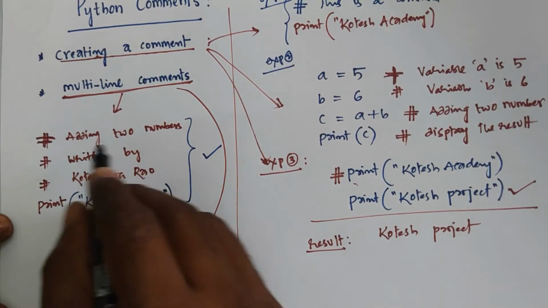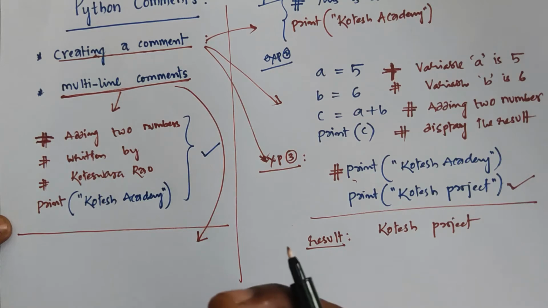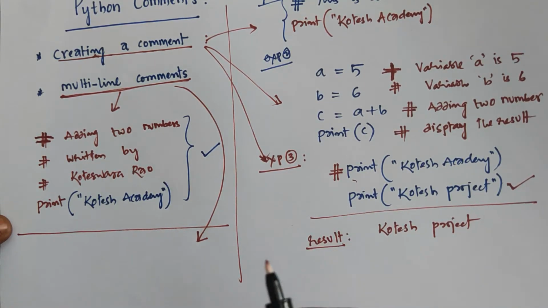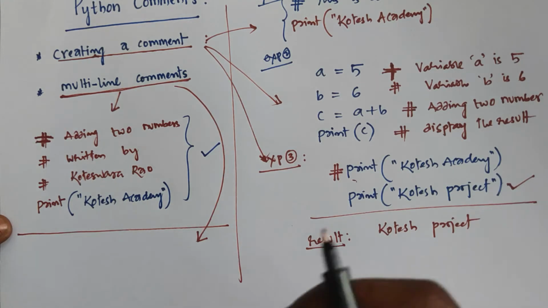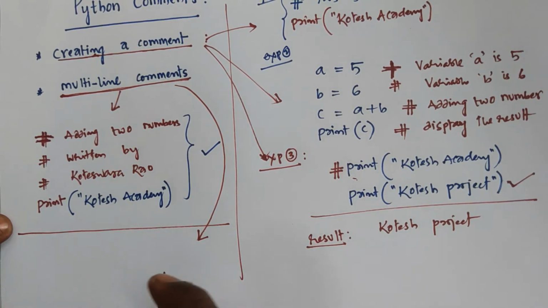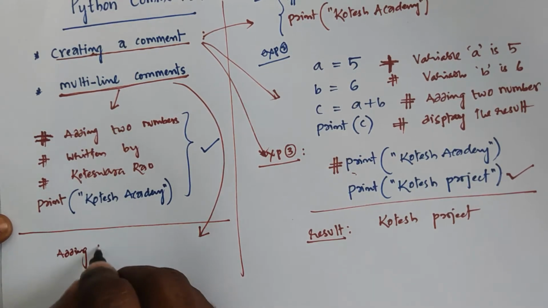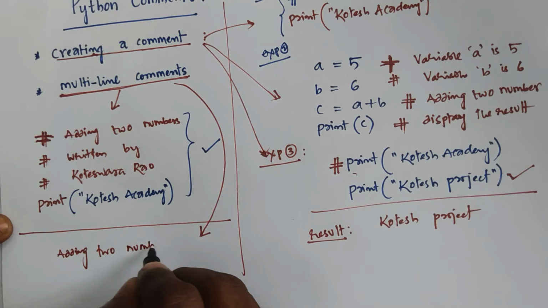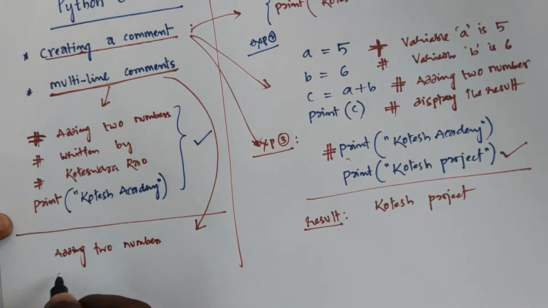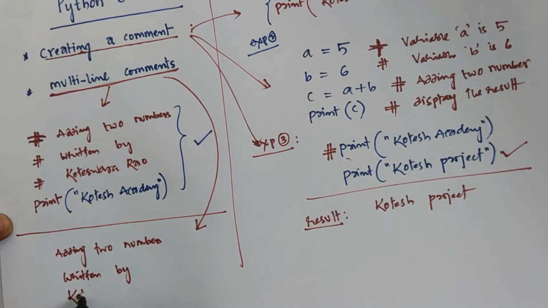Python will ignore string literals that are not assigned to a variable. You can add a multi-line string with the help of triple quotes in your code, and place your comments inside it. For example, the same example: the first line is adding two numbers, the second line is written by, the third line is Koteswara Rao.